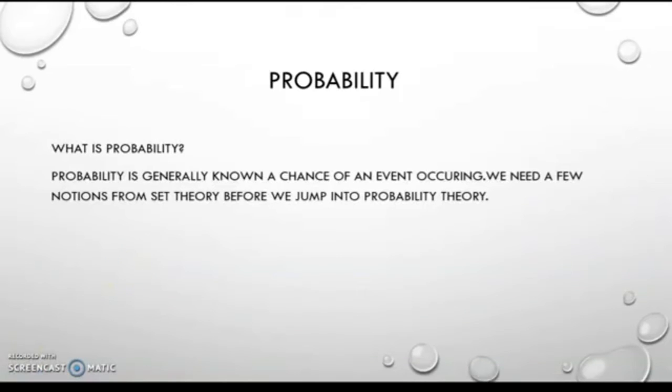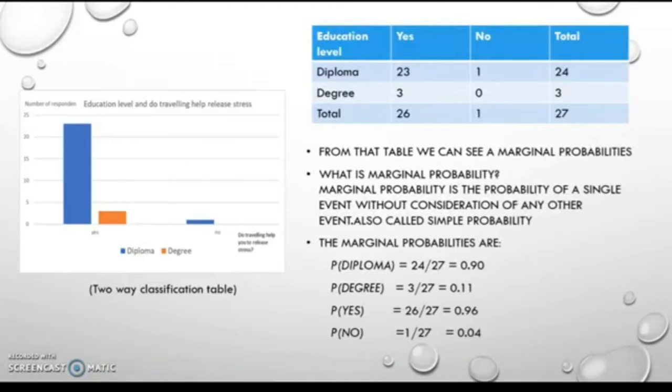Okay, the data that we analyzed are related to probability. What is probability? Probability is generally known as the chance of an event occurring. We need a few notions from set theory before we jump into probability theory.